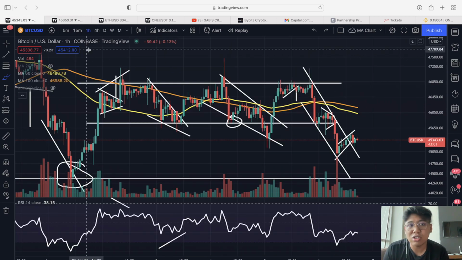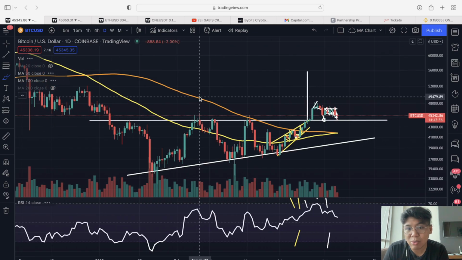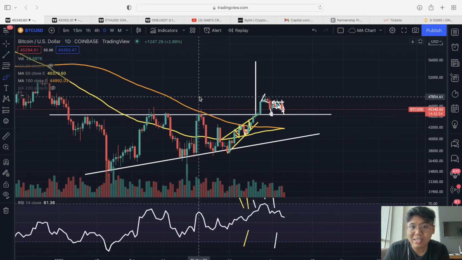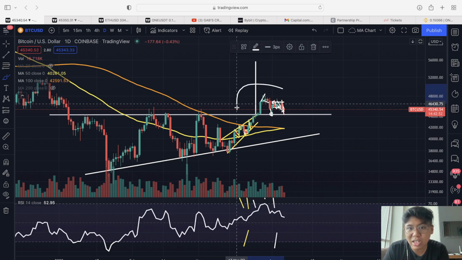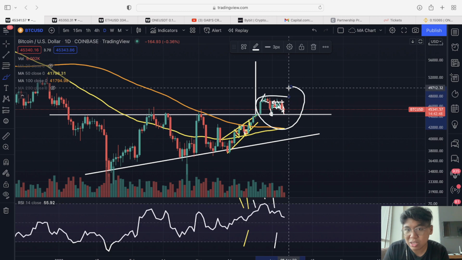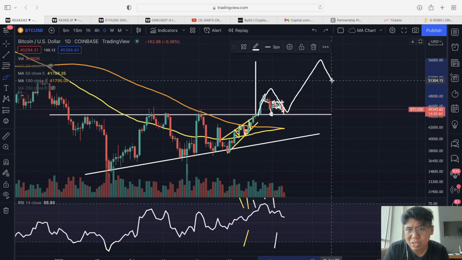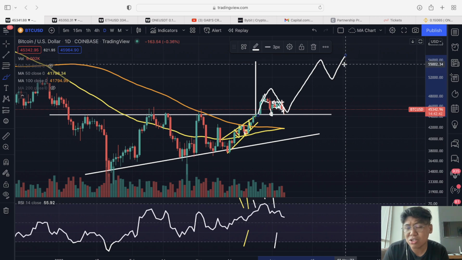Now, also another thing to talk about dito is if you're going to zoom out with the daily time frame kay Bitcoin, you can see now we are still playing within this ascending triangle and we are still above this area. And as of the time being, we are starting to retest this support na yan. So, pwede kasi actually makuha tayo ng bounce dyan if let's say umakit palalo dyan si Bitcoin. And then, ang target talaga dito is actually still the 50 up until the 55K.